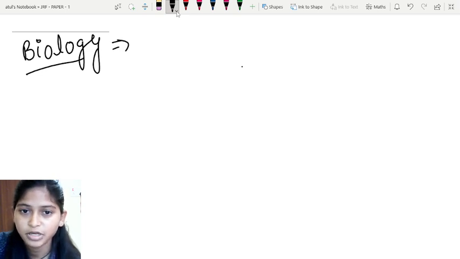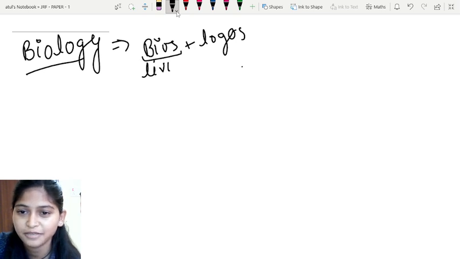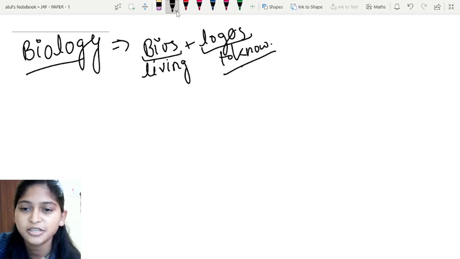If you elaborate biology in these two terms, the first one is bios and the second term is logos. So the term bios means living, and logos means to know. That means biology is the study of living.